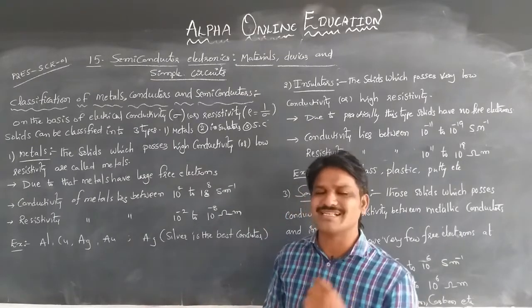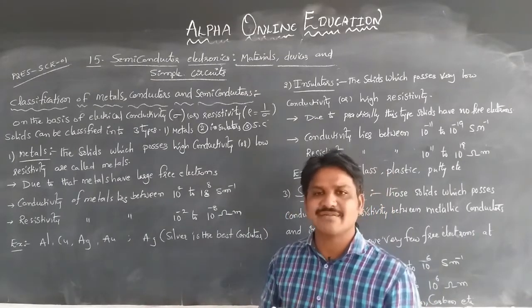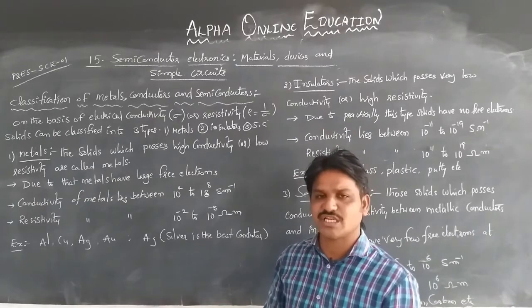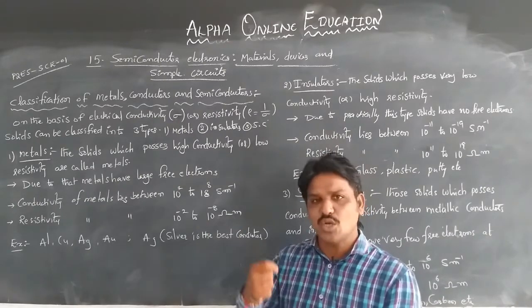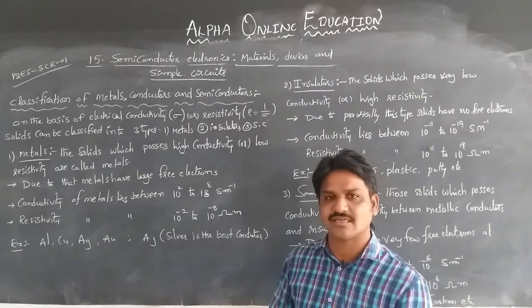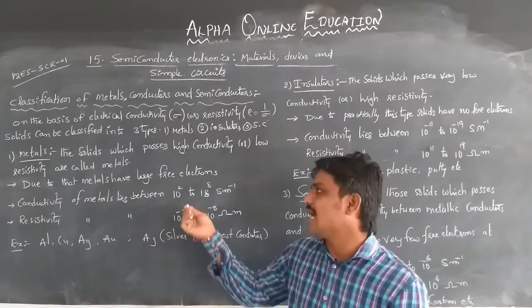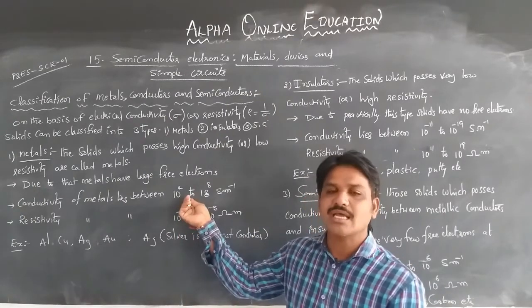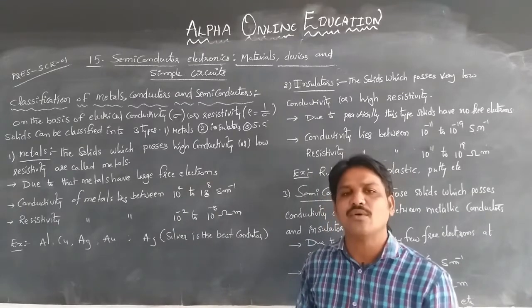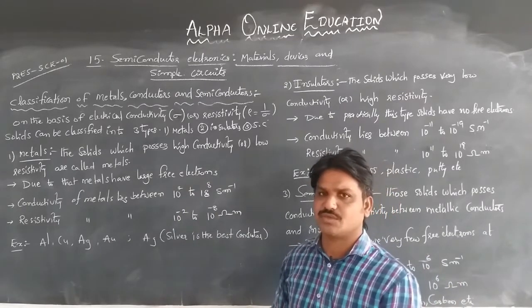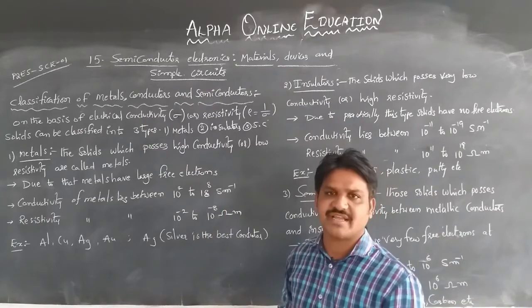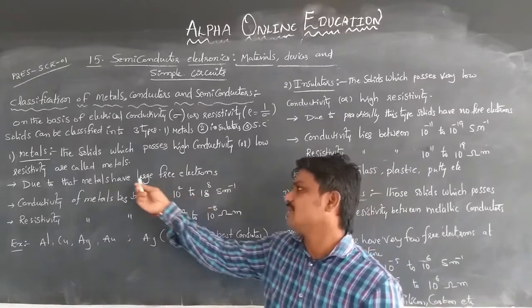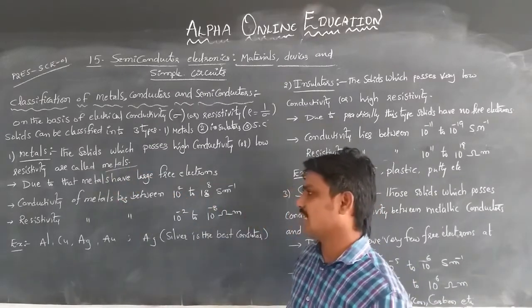So that's why the metals, which is having a large number of free electrons, which can have high conductivity and low resistivity, solids are called metals or conductors. Metals or conductors, due to they have large free electrons, so that's why we can say that they are the metals or conductors.